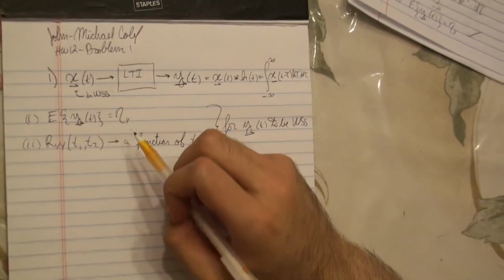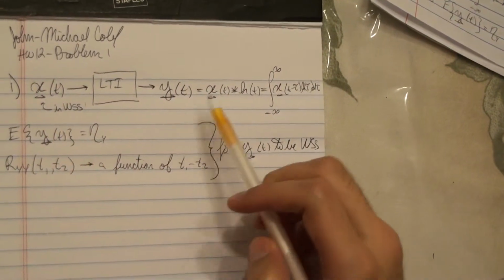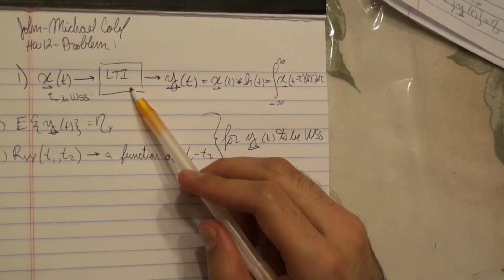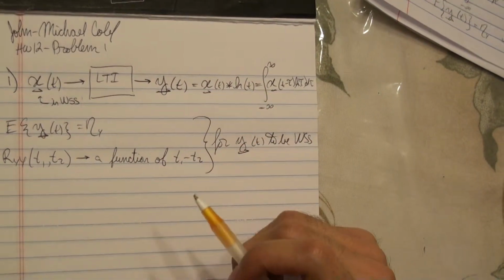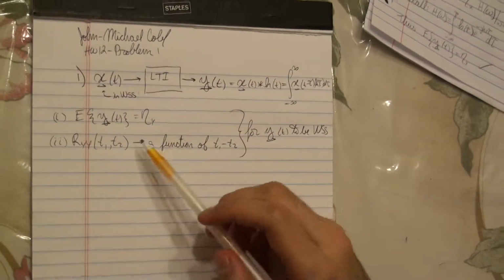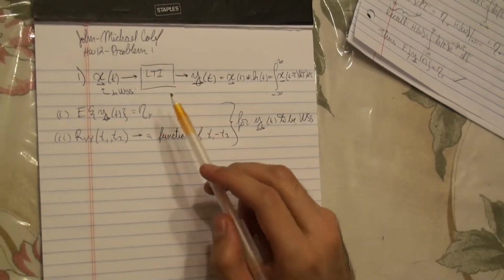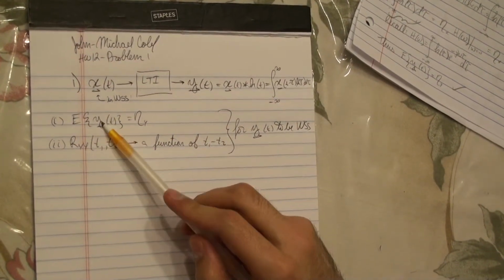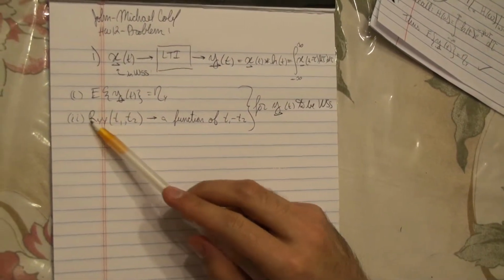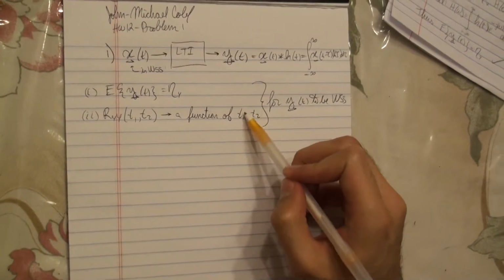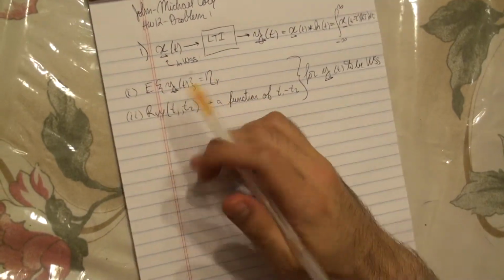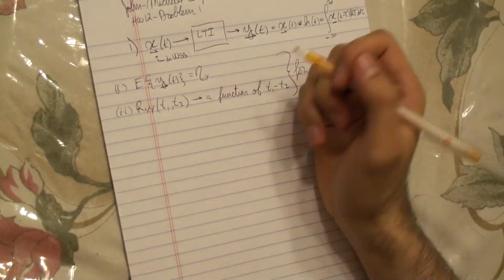Just using some principles from signals and systems, we know that y of t is equal to the convolution of x of t with the impulse response of the system, and that's equal to this integral. That's just some background. To prove that y of t is wide-sense stationary, we need to show that the expected value of y of t is some constant, and that the autocorrelation is a function of the time difference. First let's check that the expected value is a constant.